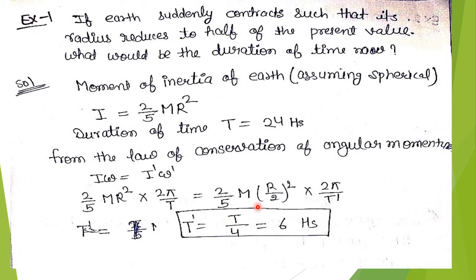On solving this, we get t dash equals t by 4, and the value of t is 24 hours, so t dash equals 6 hours. This means that if the Earth contracts so that its radius reduces to half of its present value, the time duration will be 6 hours.